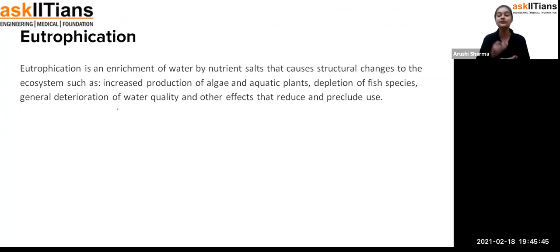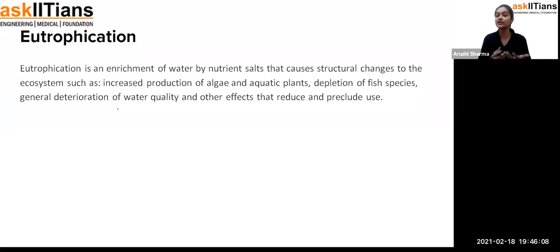And we know this thing, when bacteria decompose something, they will require oxygen for that, and that oxygen they are using from the water only. Okay, and when all of the oxygen is getting consumed by the bacteria to decompose algae, because of that, students, you will not be finding any oxygen in the water, and that's how the aquatic plants and aquatic animals are not able to breathe.